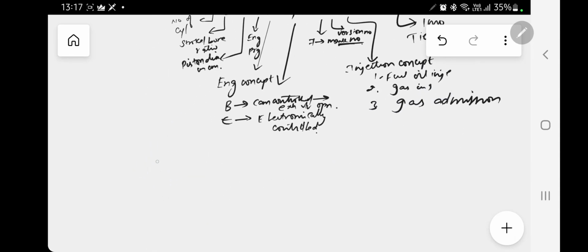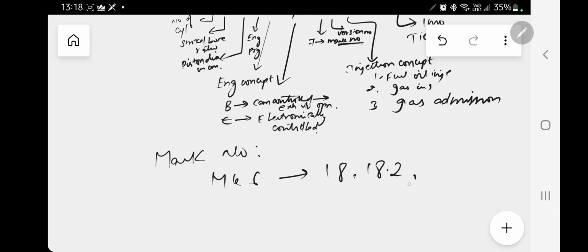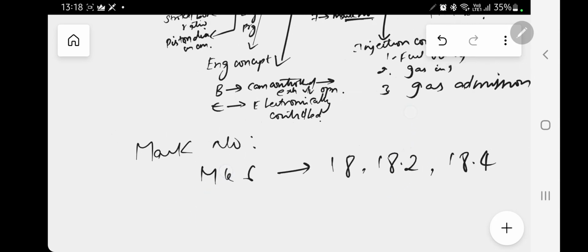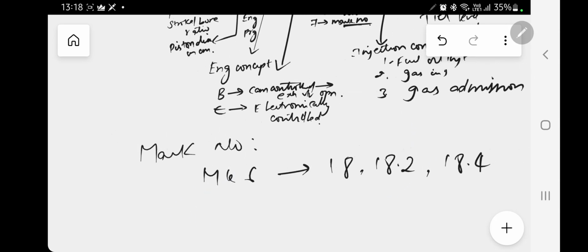Okay, let's talk about the Mach number. Mach 6, which indicates engine rating in relation to MEP or Pmax. Here Mach 6 means mean effective pressure of 18 bar, 18.2 bar and 18.4 bar.